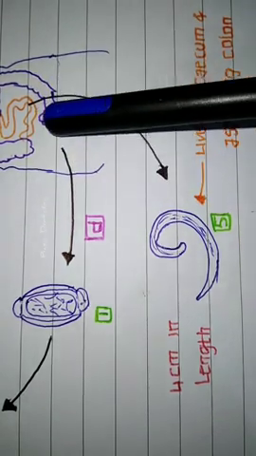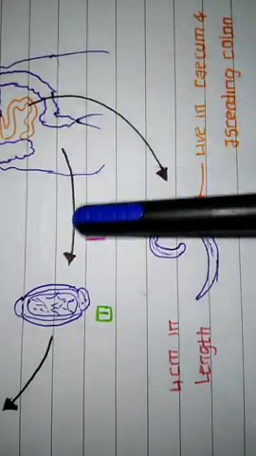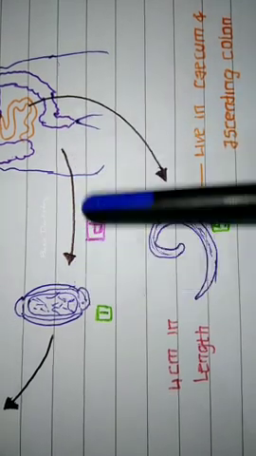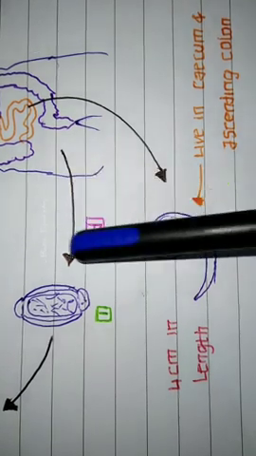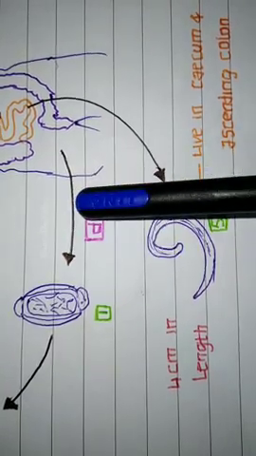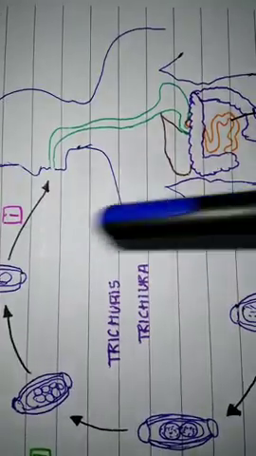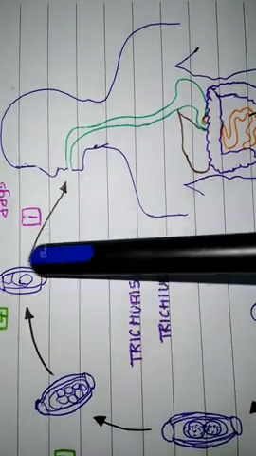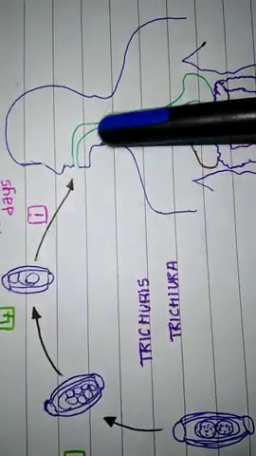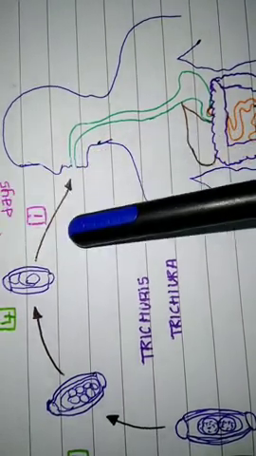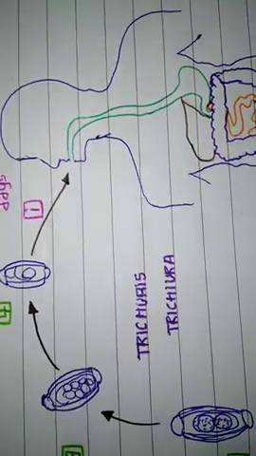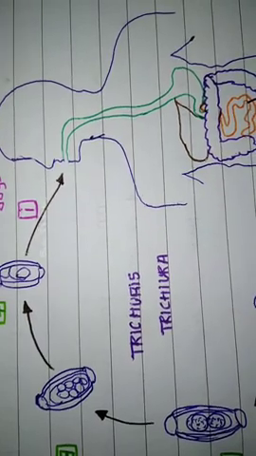So first, when the fecal matter is passed and the eggs rapidly multiply, that stage is called the diagnostic stage. And after the fourth stage, when the multiplied eggs enter the mouth of the human, it is called the ingestive phase and diagnostic phase. So this is the life cycle of